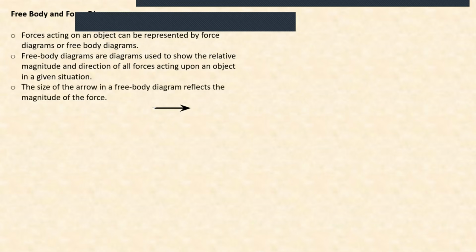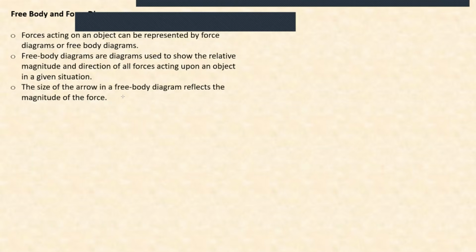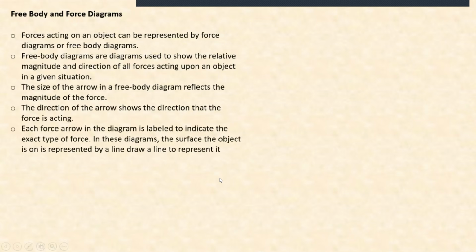But if it's shorter like this, then it's a smaller force. So the size of the arrow indicates the magnitude of the force. Perfect. We go further. The direction of the arrow shows the direction that the force is acting. If the arrow is pointing to the right, the force is acting to the right. If the arrow is pointing upwards, the force is acting upwards. So goes the story.